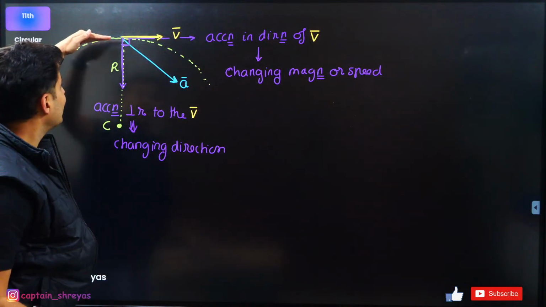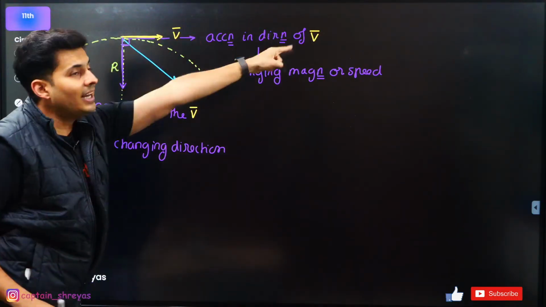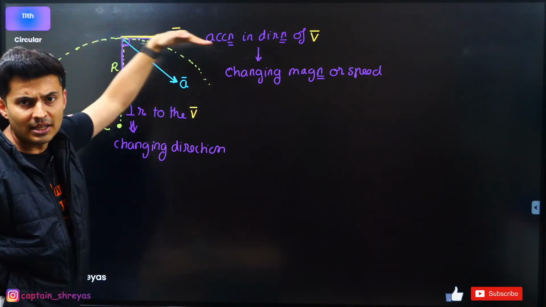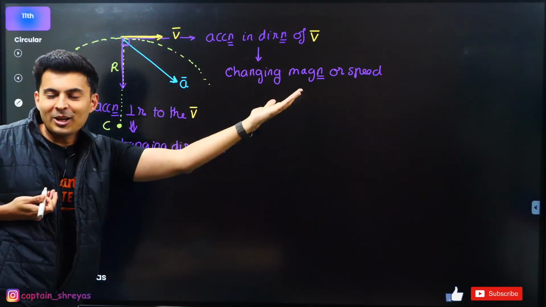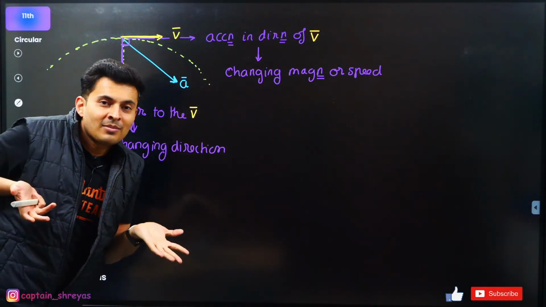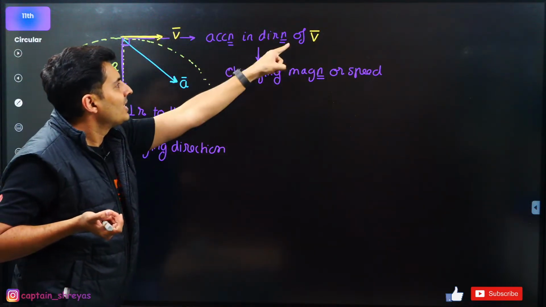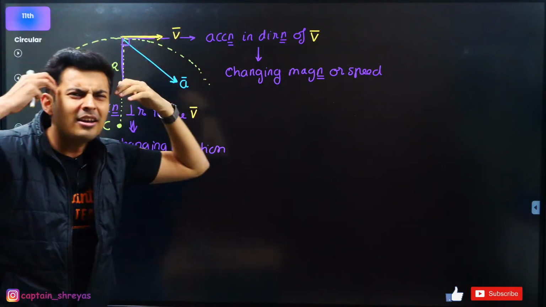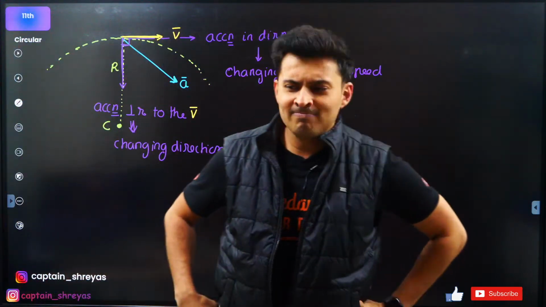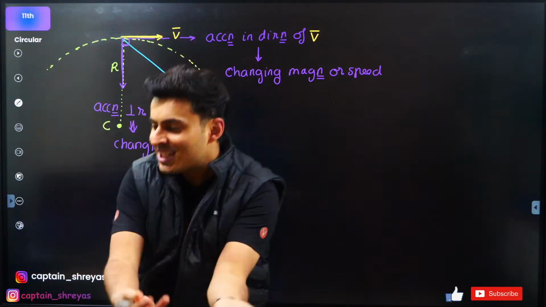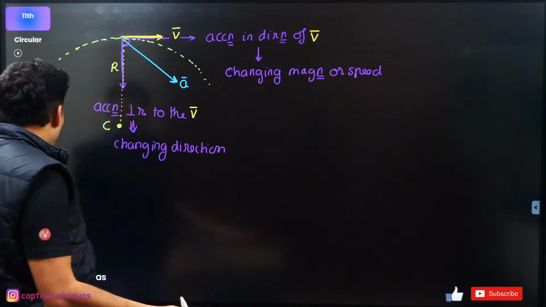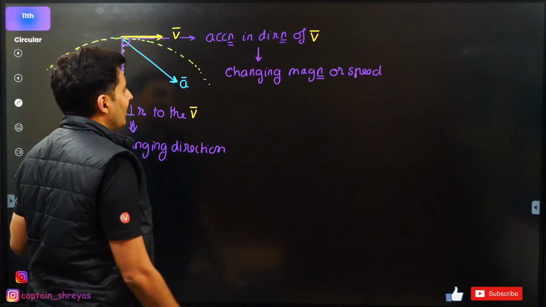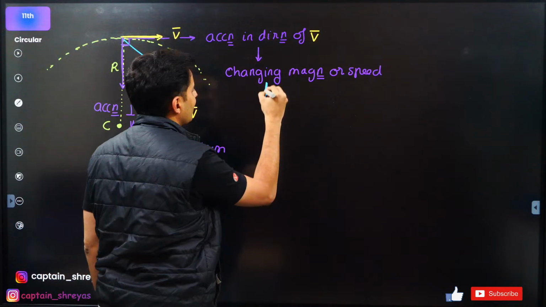Now, this acceleration, which is in the direction of velocity, isn't it tangent to the circle? Isn't it tangent to the circle? So what do I call that acceleration? The acceleration which is in the direction of velocity and also tangent to this circle. What name can I think? Come on, guys. Tangential acceleration, obviously. I'm just going to call it the tangential acceleration.